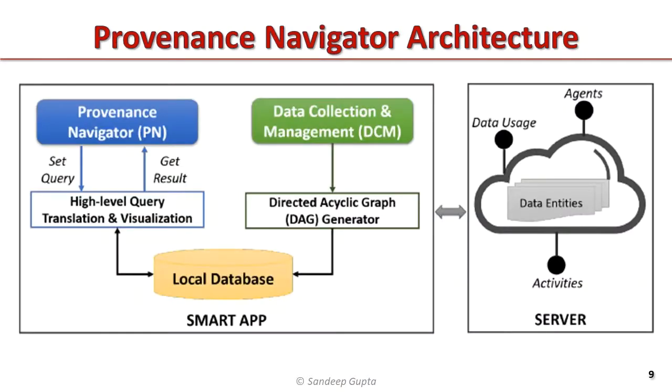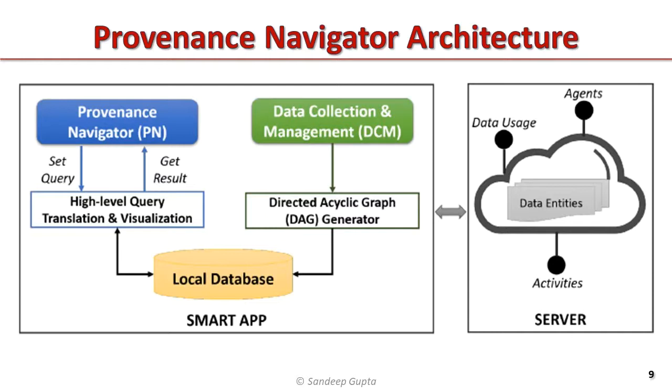As shown in the slide, Provenance Navigator uses a client-server architecture. The server can be cloud-based, that interacts with the data collection and management module to pull users' data and stores the data in the form of data entities. Each data entry can link their agents, data usage and activities performed on the user's data. Provenance Navigator client consists of Provenance Navigator Visualizer, data collection and management, and local database modules.